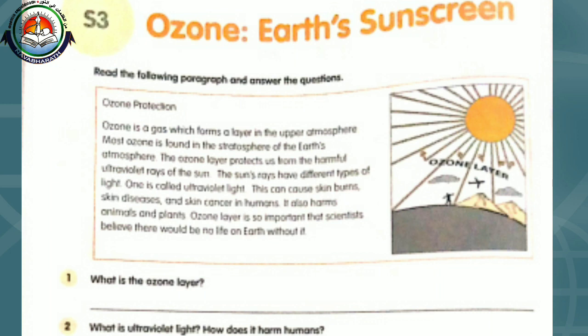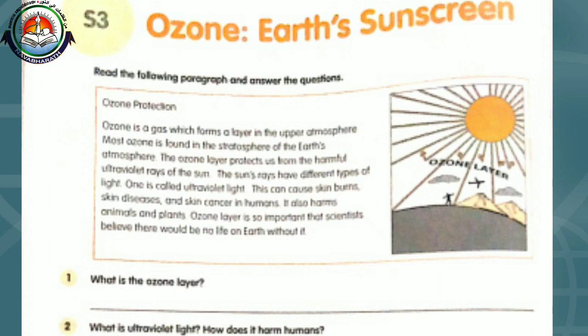The ozone layer is so important that scientists believe there would be no life on earth without it. Then the first question, what is the ozone layer? We can say that ozone is a gas which is found in the upper atmosphere, mostly in the stratosphere, and it prevents the ultraviolet rays from reaching the earth.